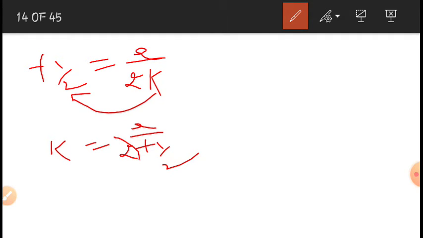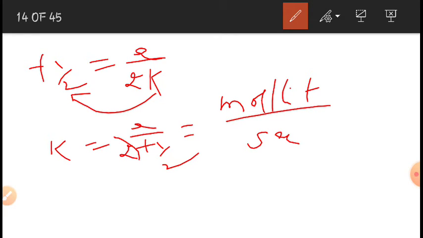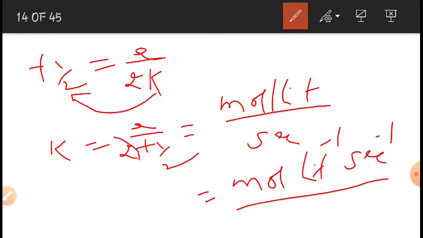Here 2 is a constant, a is concentration expressed in moles per liter, and if I express t in seconds, then it is mole liter inverse second inverse. These are the units of rate constant. So by looking at the units of rate constant, we can say it is a zero order reaction. That's why it is one of the characteristics of zero order reaction.